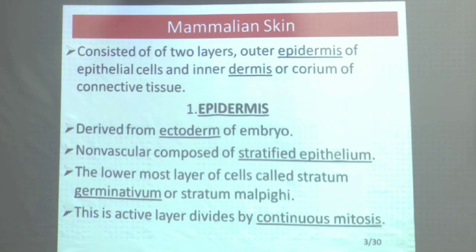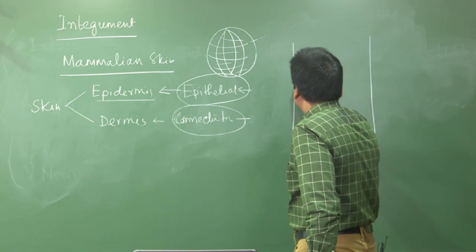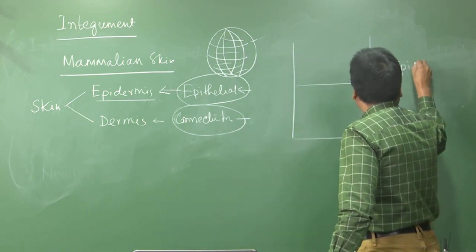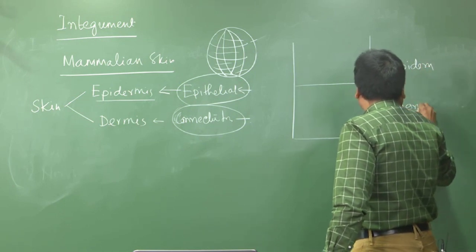So now I am drawing here a rough diagram, just to give you an idea, not a fair diagram. For example, this is the transverse section, or TS, of the skin. This is the epidermis, and this layer is called dermis.